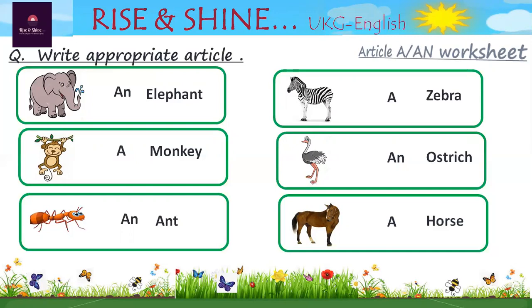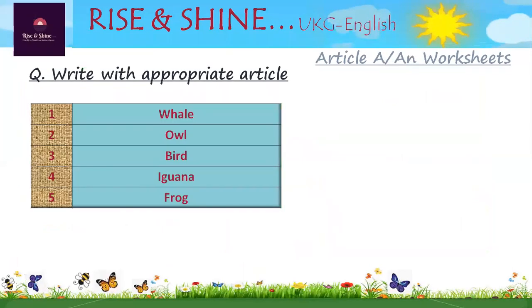What should be written here? Correct. Now next worksheet. Write with appropriate article. In this box, we are given some words. That is well. So check the first letter. What is the first letter of well? W. W is vowel or consonant? Yes, it is consonant. So we can write what? Yes, a well.